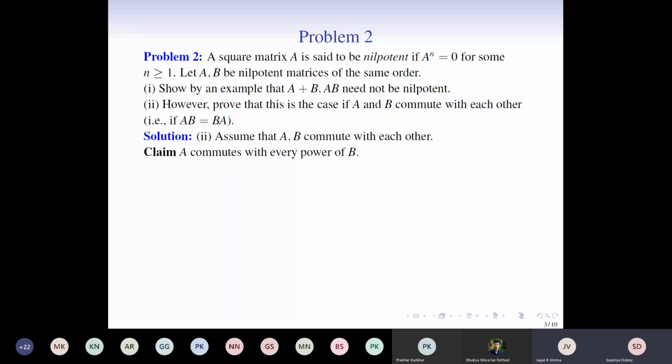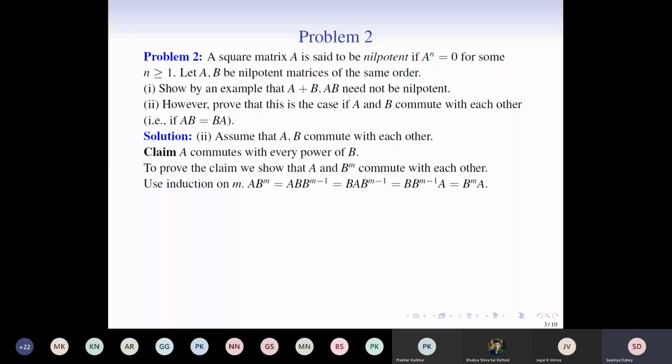Yes. Okay. So A commutes with every power of B. We need to prove this. To prove the claim, we show that A and B to the m commute with each other. For this, we use induction on m. We need to show that A B^m is equal to B^m A. So how do we go about it? For m equal to 1, it is clear because it is given to us already that A and B commute.